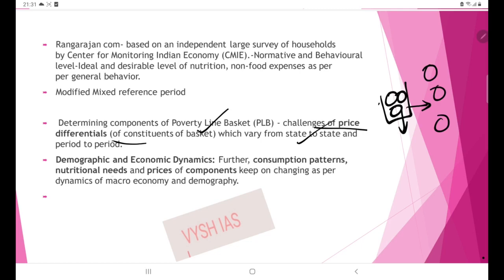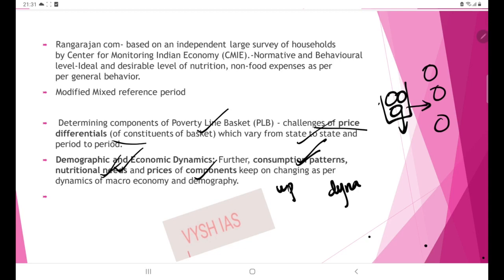Then next is demographic and economic dynamics. Consumption patterns, nutritional needs, and prices of components keep on changing with the dynamics of the macroeconomy and demography. So this is like an upgradation process. Poverty estimation has to be a dynamic process, because all these consumption patterns, nutritional needs, etc., are not going to be constant.